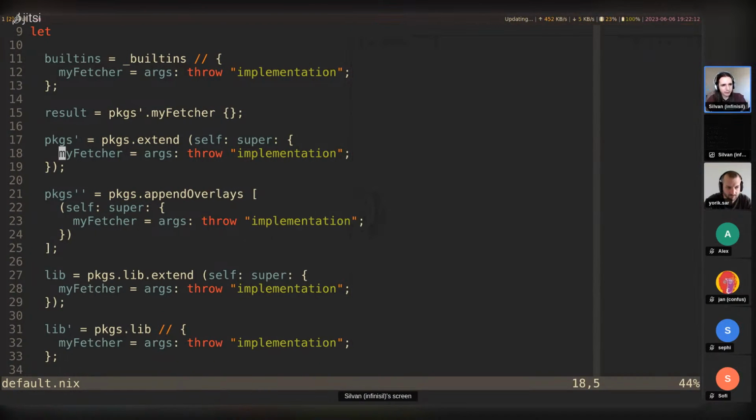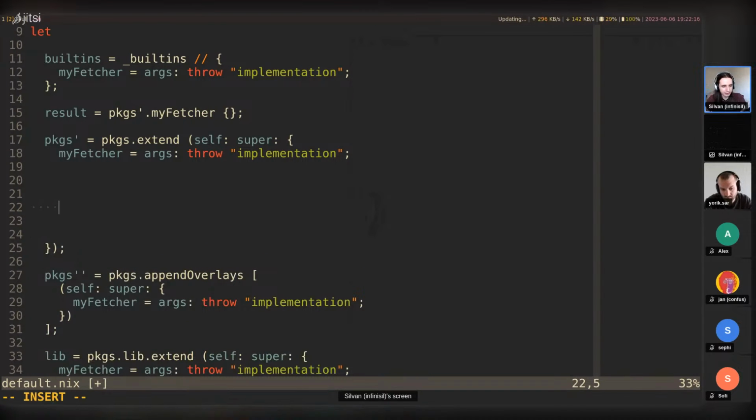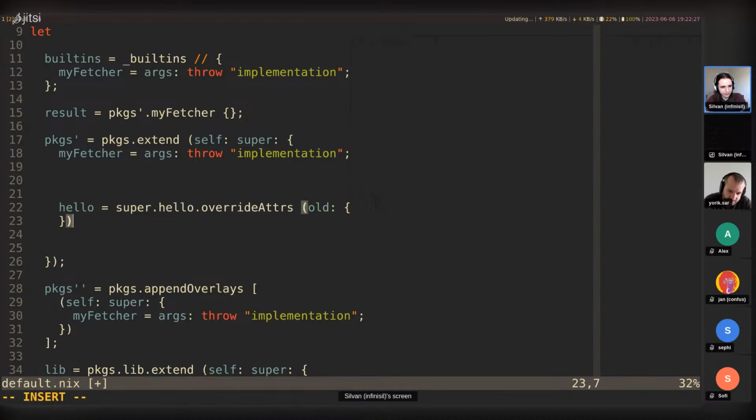So actually, let's try to get an example here. So we have an overlay here. Let's say you override hello with some extra phase or something. Override attrs for this. And so here we're using super because in this overlay, we're overriding hello itself, or in this very definition, we're overriding hello.